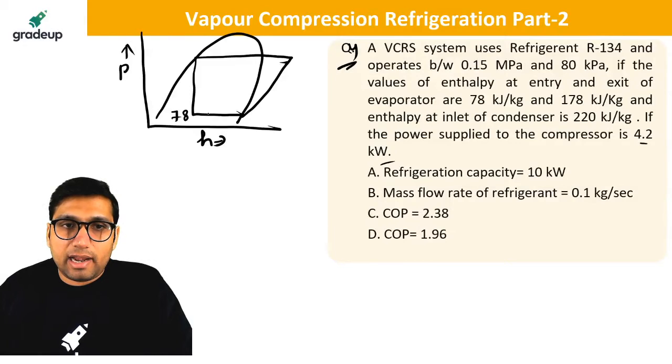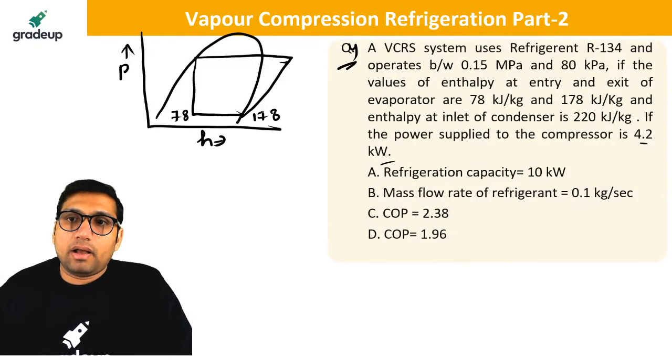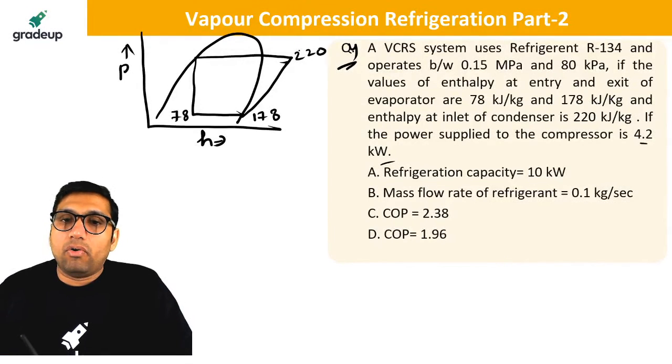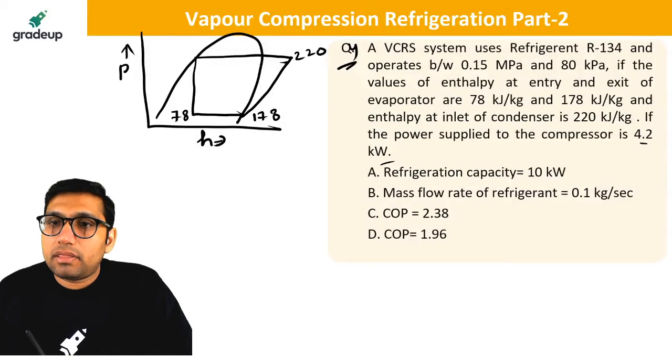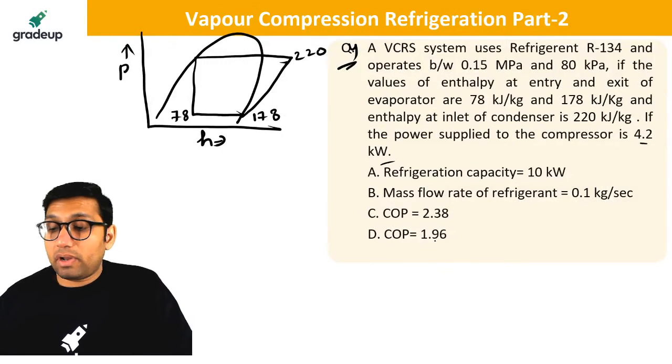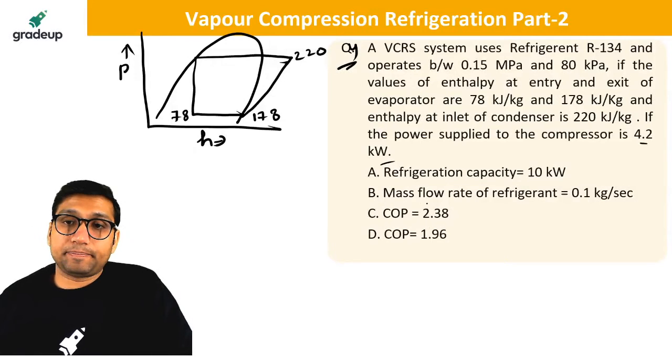So this is 78, this is 178. And the enthalpy at the inlet to condenser is 220. Clear everyone? You have to tell which of the following options is correct. Refrigeration capacity is 10 kilowatt, or mass flow rate is 1.1, COP is 2.38, or COP is 1.96. Which of the following options is correct?